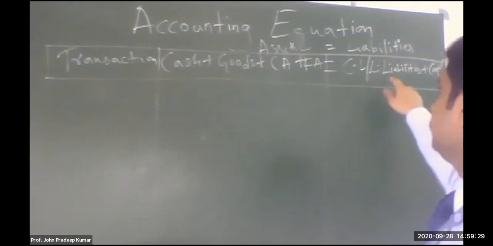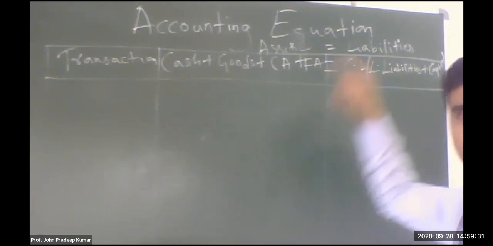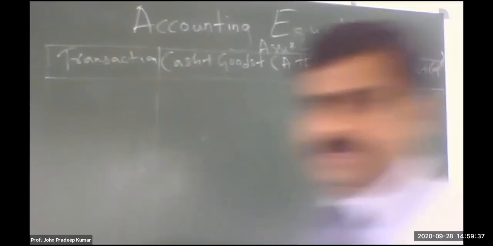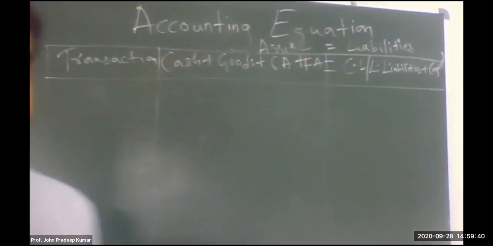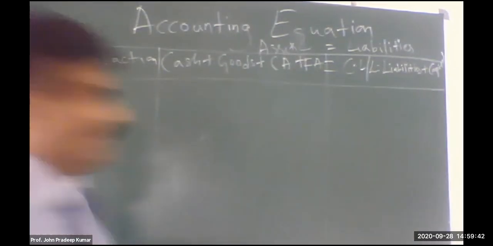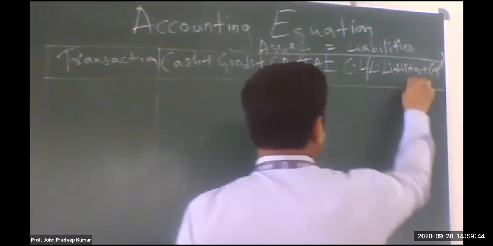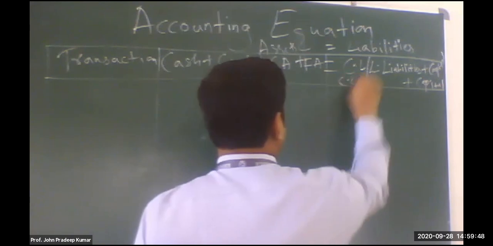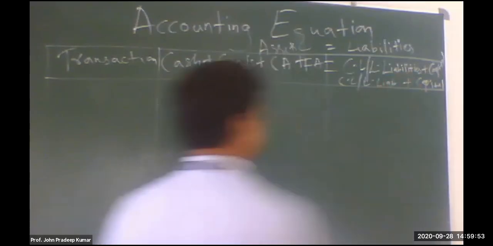Remember I discussed current and long-term. Plus capital. Capital we write separately. Is it not clear? Shall I write again? This is plus capital. This is current or long-term liability.